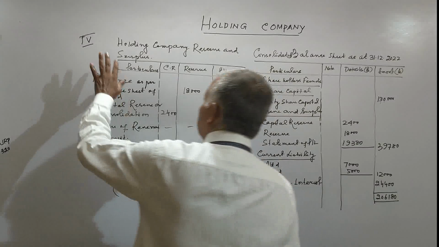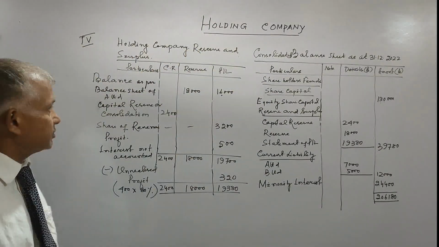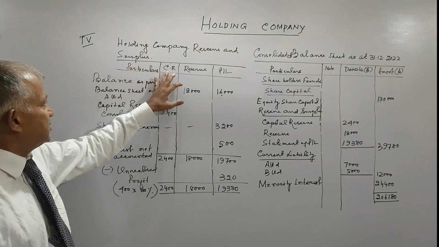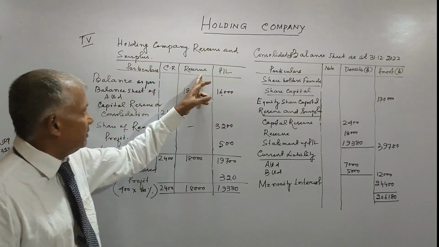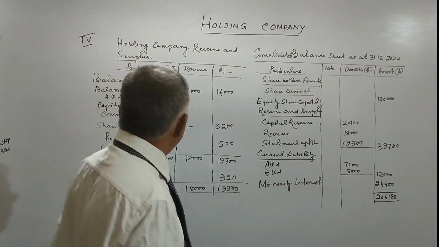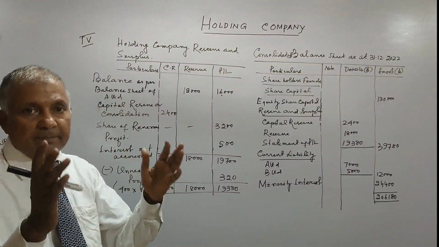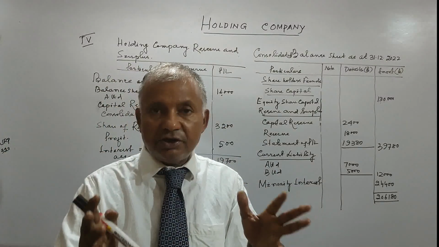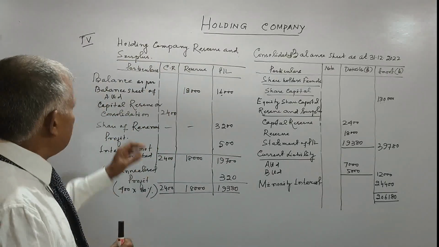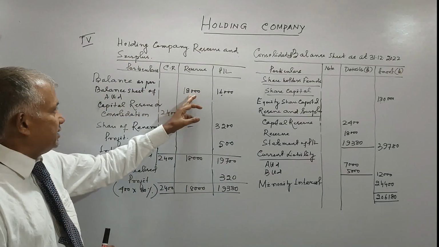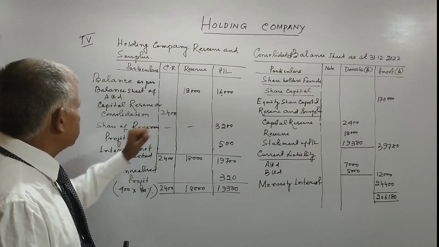Friends, this is the fourth statement of holding company: reserve and surplus. If you see, this is a capital reserve. I have shortly written here, please write capital reserve. This is reserve and this is your PL. We shall take at first the balance as per the balance sheet of holding company A Limited. In A Limited, the reserve is 18,000 and PL is 16,000 as per the balance sheet.